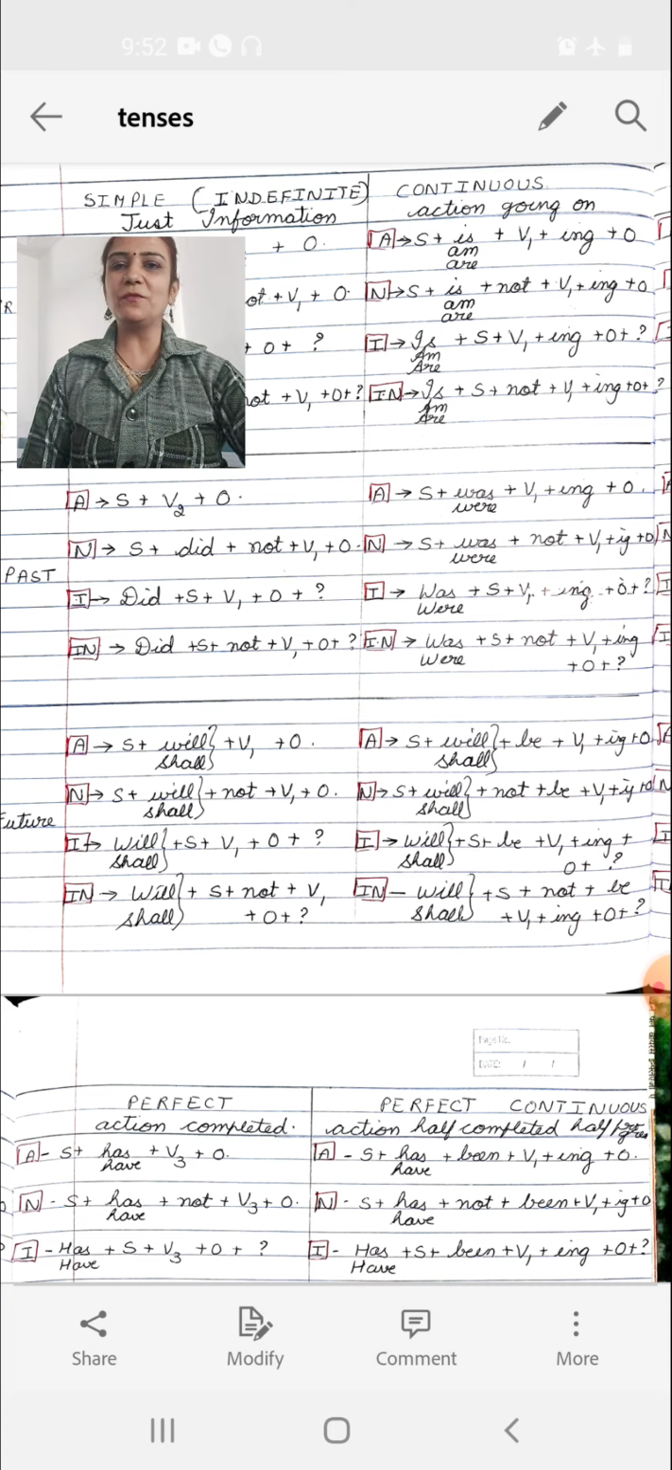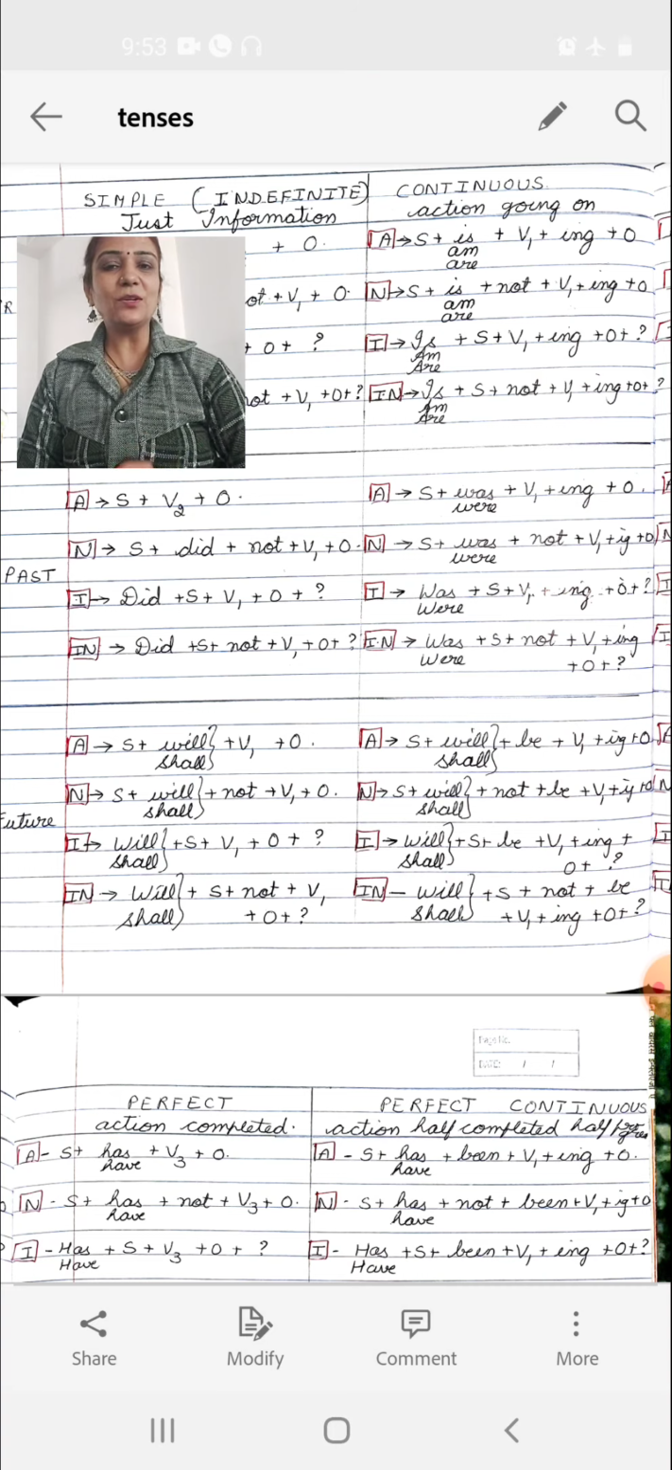So what is the rule of the affirmative sentence? It is subject plus verb second form plus object. Like if we take a simple subject here, Ram, a simple verb here, write, and an object, letter, then the simple past sentence would be Ram wrote a letter.